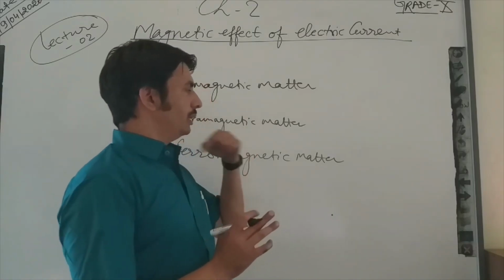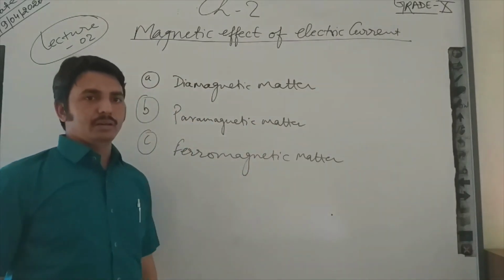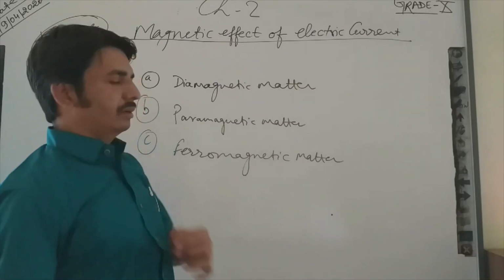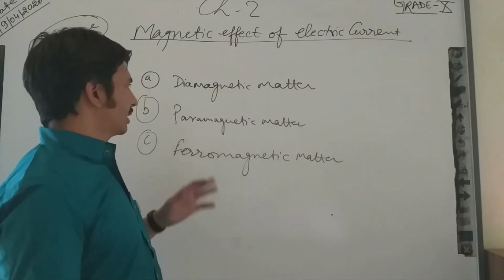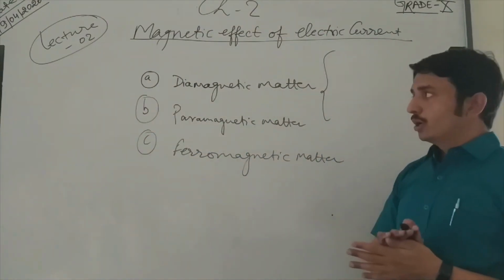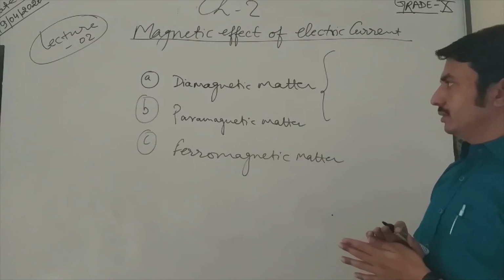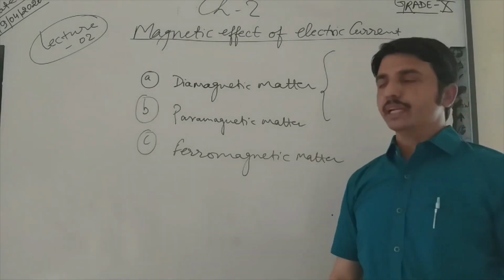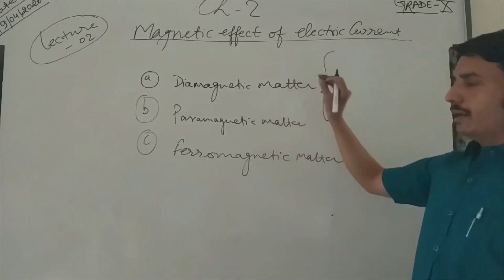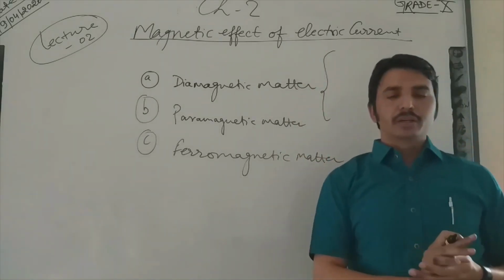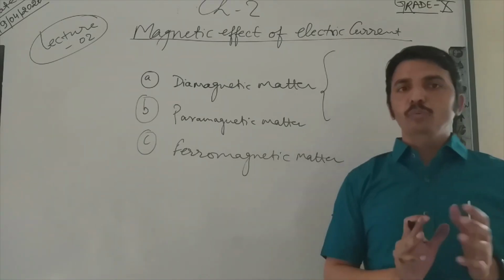Okay, because you will study these matter and their behavior in detail in grade 12, and I want to introduce only these matter. What are diamagnetic matter? Diamagnetic matter does not possess dipole moment.